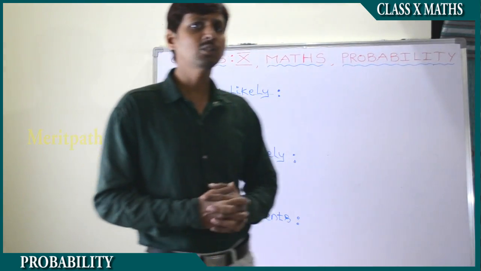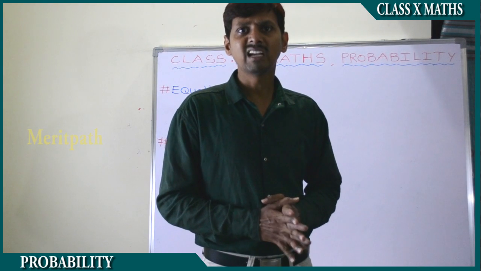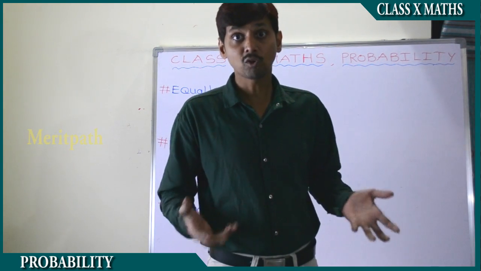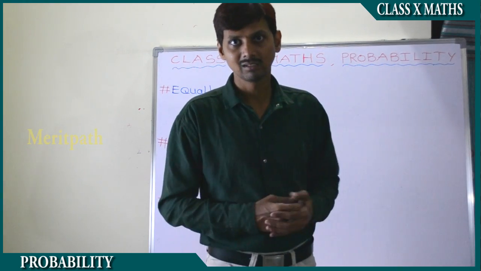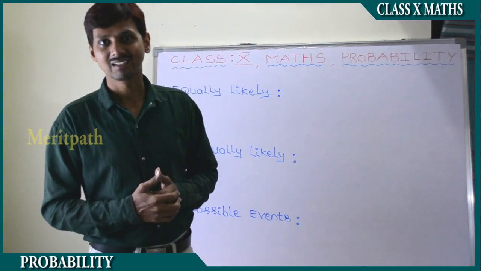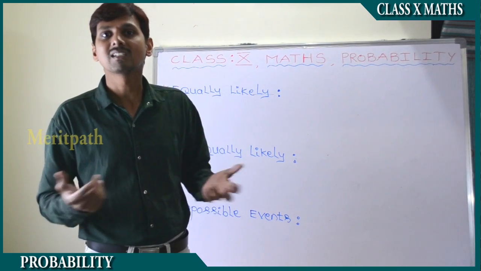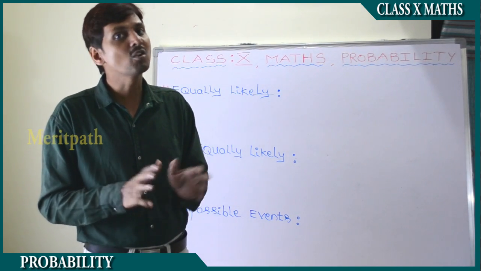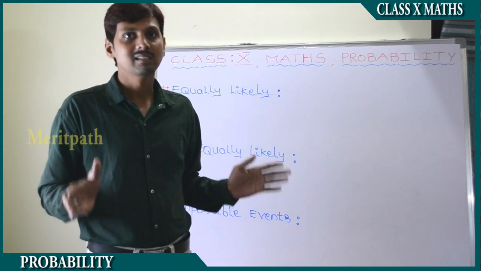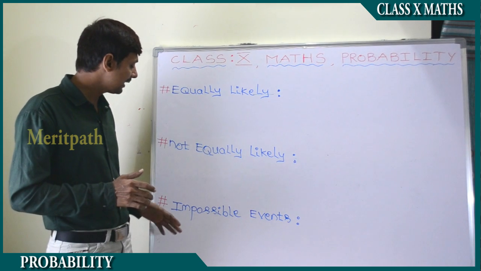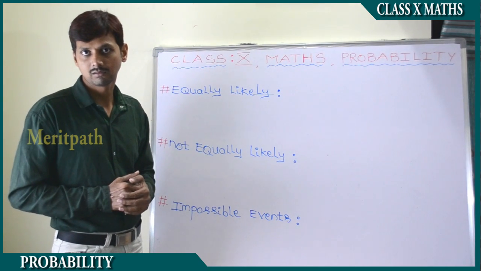Is there any possibility to get the number 7 on a dice? No, it's not possible, because we don't have the number 7 on the dice. That's the reason there is no possibility to get a 7 on the dice. So this kind of events are called impossible events.